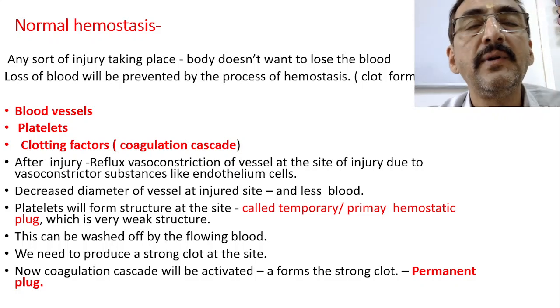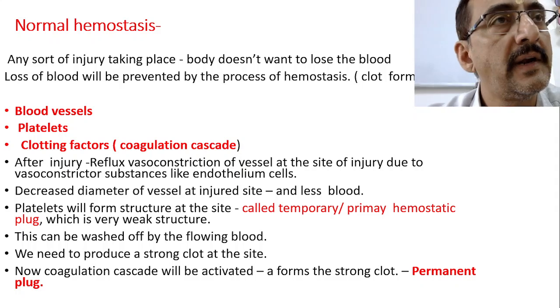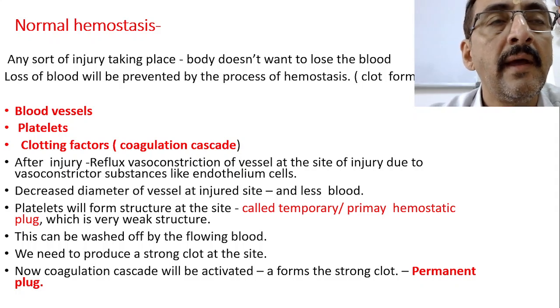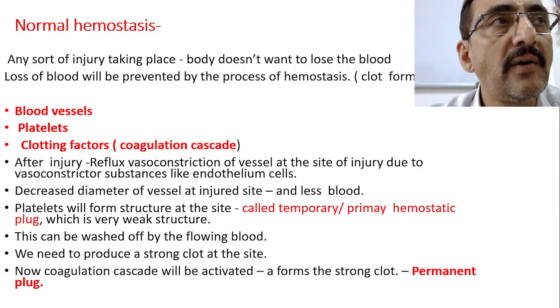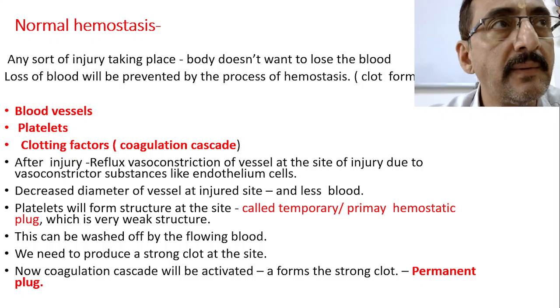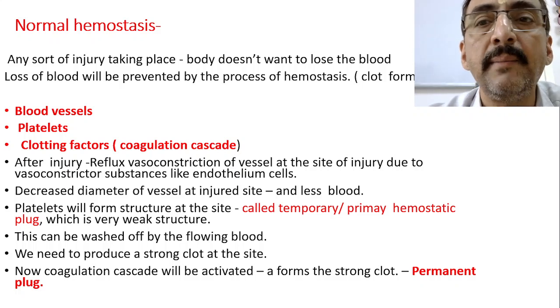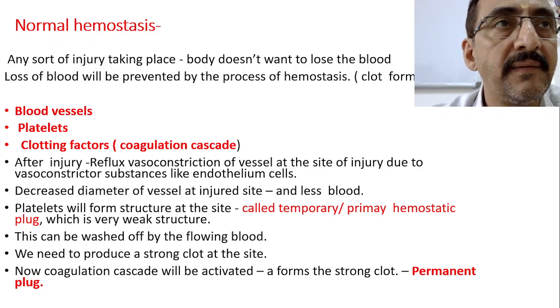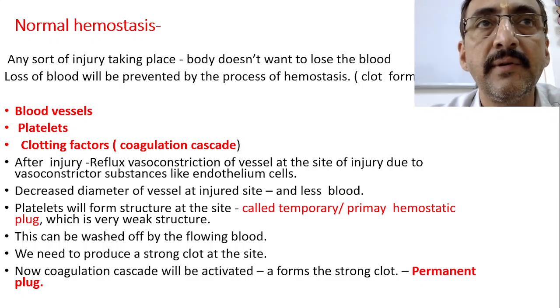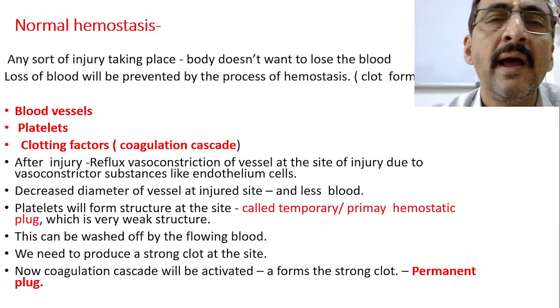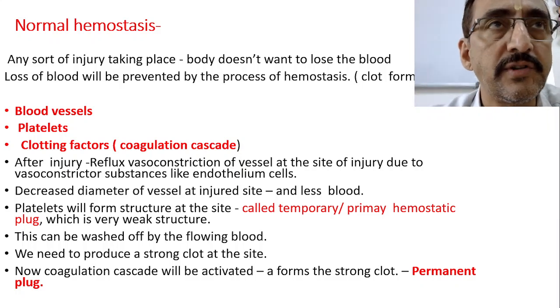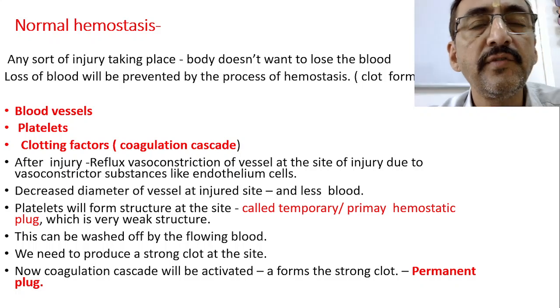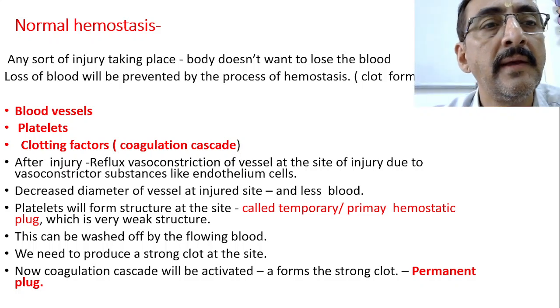Loss of blood is prevented by the formation of a clot at the site of the injury, and because of that clot the blood flow will be restricted or blocked. This process is called hemostasis.